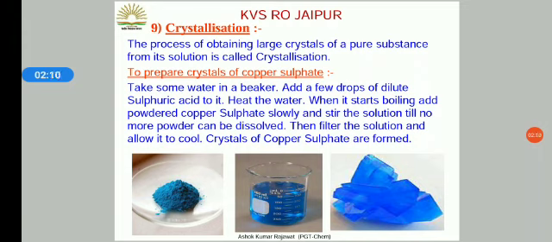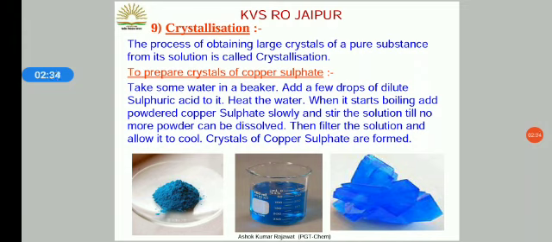To prepare crystals of copper sulfate, take some water in a beaker, add a few drops of dilute sulfuric acid to it, and heat the water. When it starts boiling, add powdered copper sulfate slowly and stir the solution till no more powder can be dissolved. Then filter the solution and allow it to cool. Crystals of copper sulfate are formed.